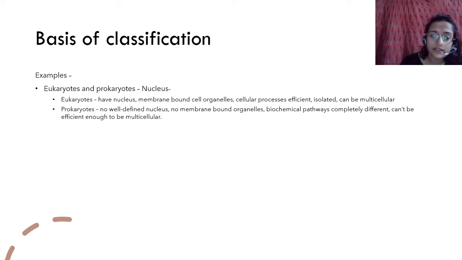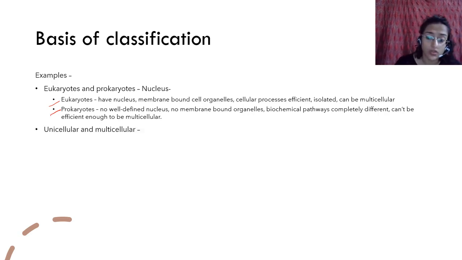But this can be an absolutely basic difference. An absolutely basic difference can be based on whether an organism is eukaryotic or prokaryotic, right? That will also be a very broad classification, because there are a lot of different organisms that are eukaryotic, and these are very different from each other, but that will come later. First we can differentiate them based on whether they are prokaryotic or eukaryotic, and then you can differentiate them further.